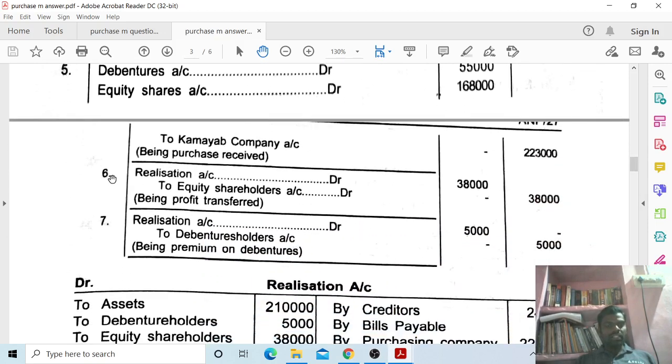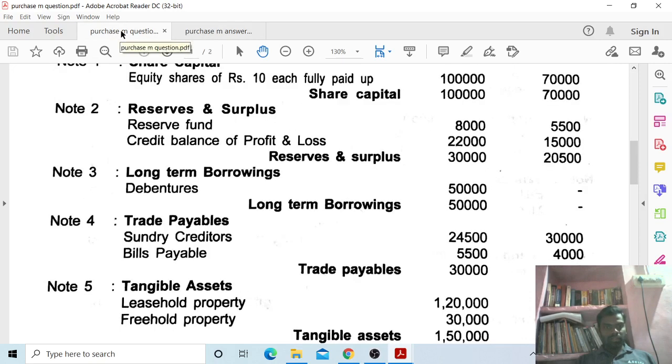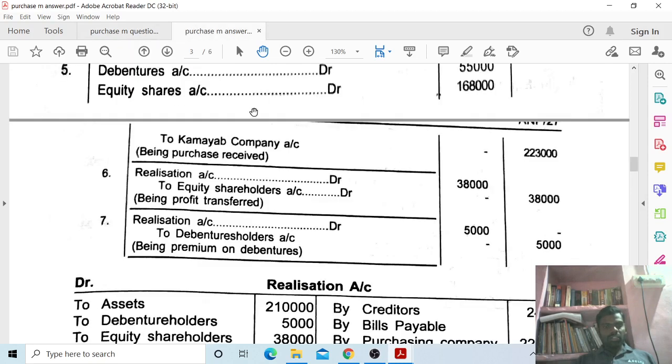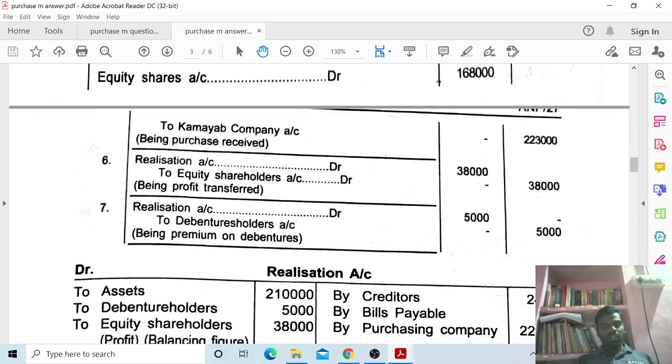Next, sixth one, realization account debit to equity shareholders account 38,000. You have to take profit. This concept arises when the realization account is completed, and at that time this entry will arise.